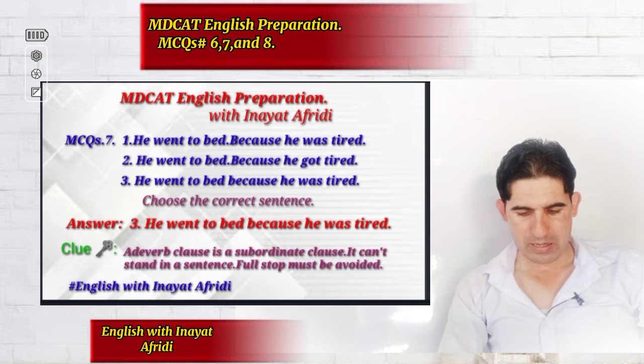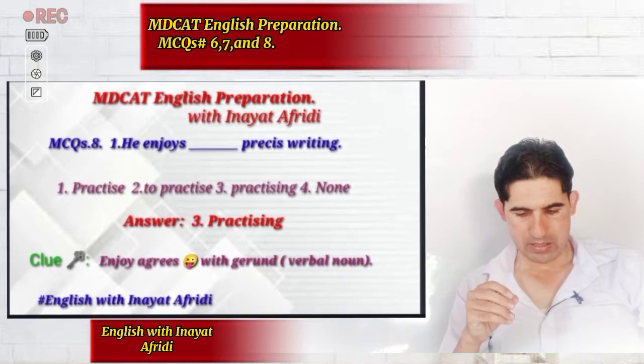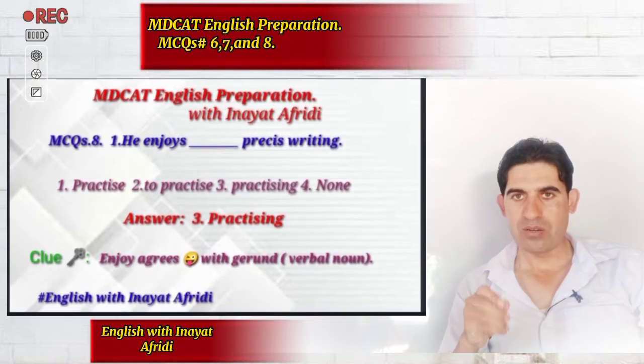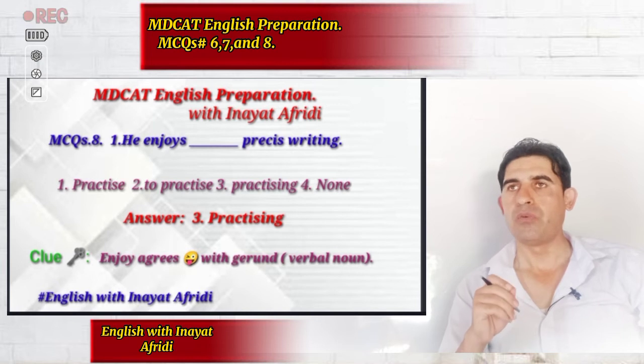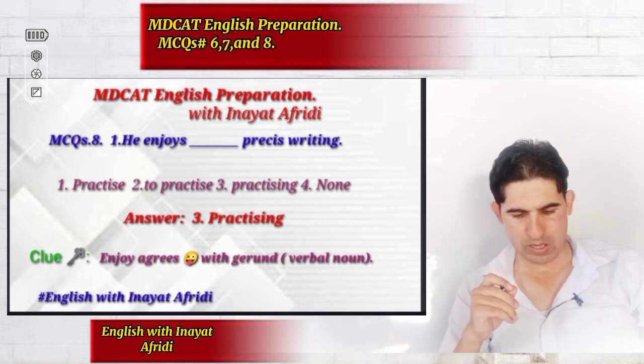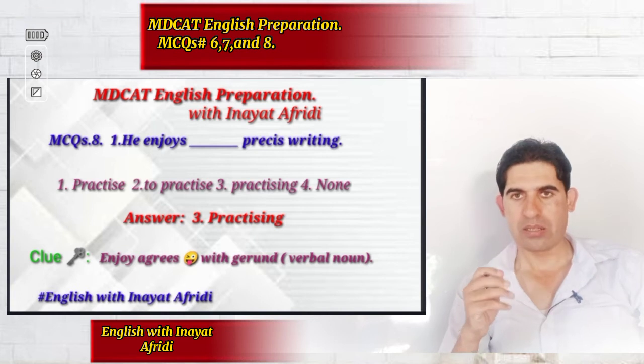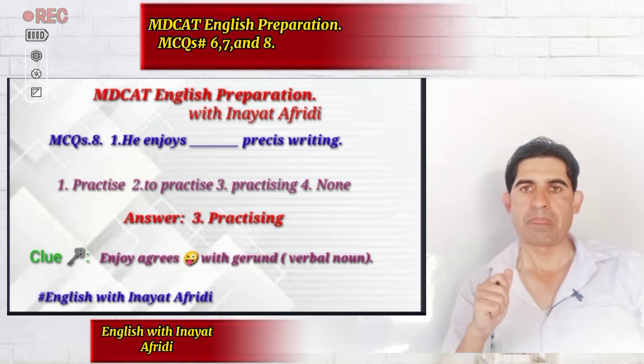Moving towards MCQ number 8, and MCQ number 8 reads, he enjoys practice writing. Now we are given some important structures in the verb form. Number 1, practice. Number 2, to practice. Number 3, practicing. And number 4 is none.